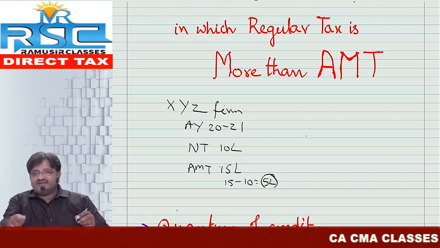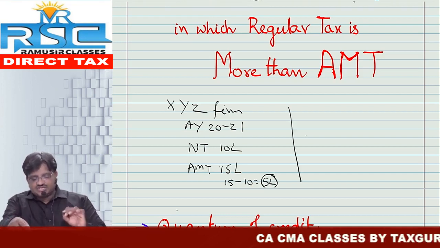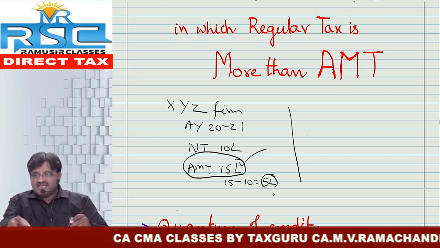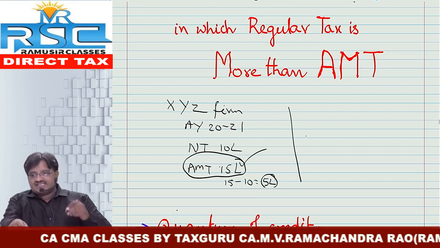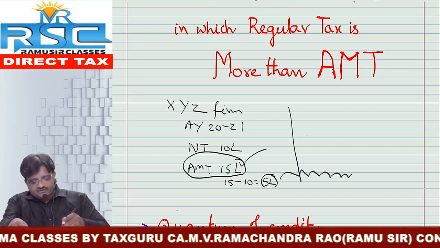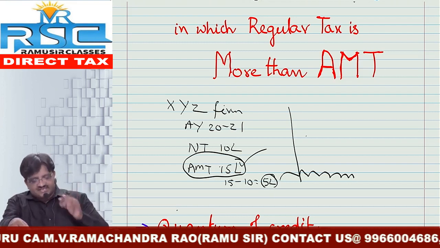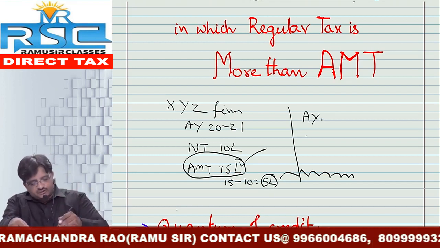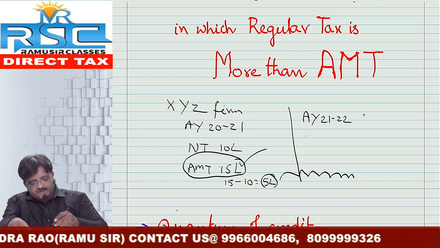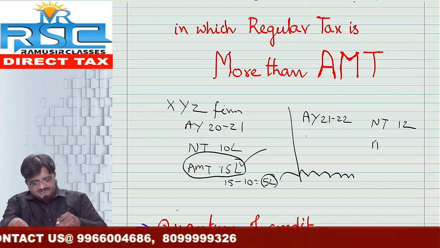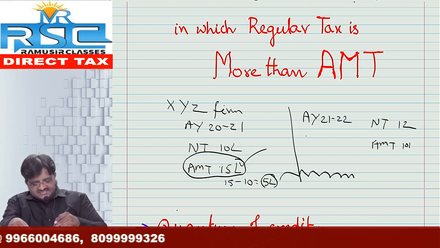The 5 lakh will be treated as AMT credit. So when I paid tax as per AMT, obviously AMT credit also will be allowed. Such AMT credit I can carry forward for a maximum period of 15 years. Suppose in the year 2021-22, my normal tax liability is, let us say, 12 lakh, whereas my AMT liability is, let us say, 10 lakh.